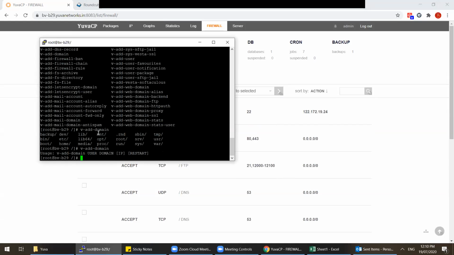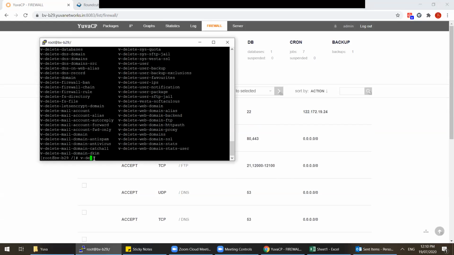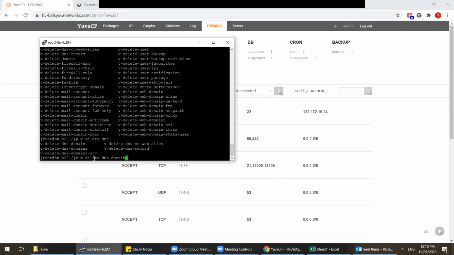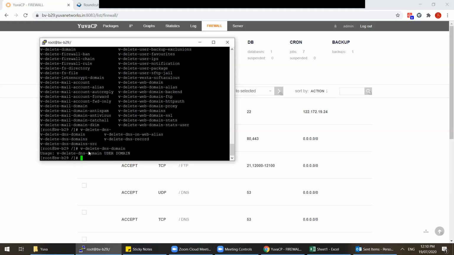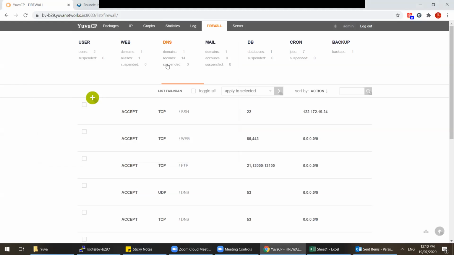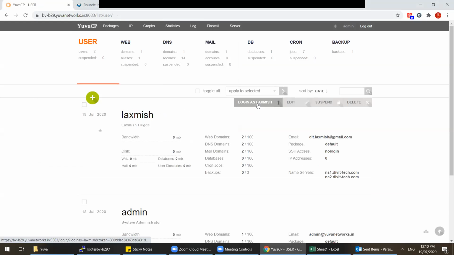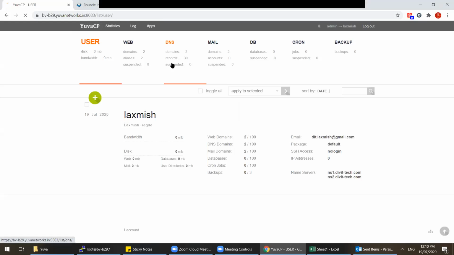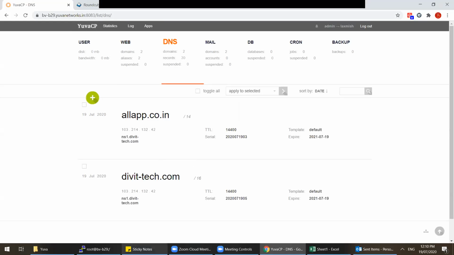When you're adding a domain, sir, you also use v-delete-dns-domain. This command is also used because when you use v-add-domain, it also adds one more DNS zone here, and that will keep increasing the server load.